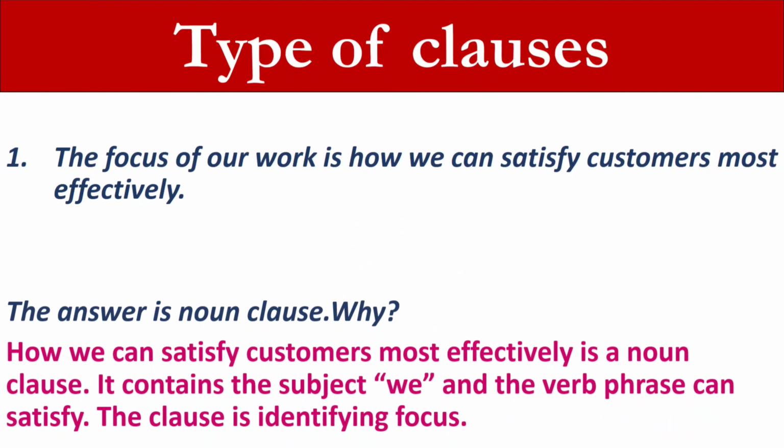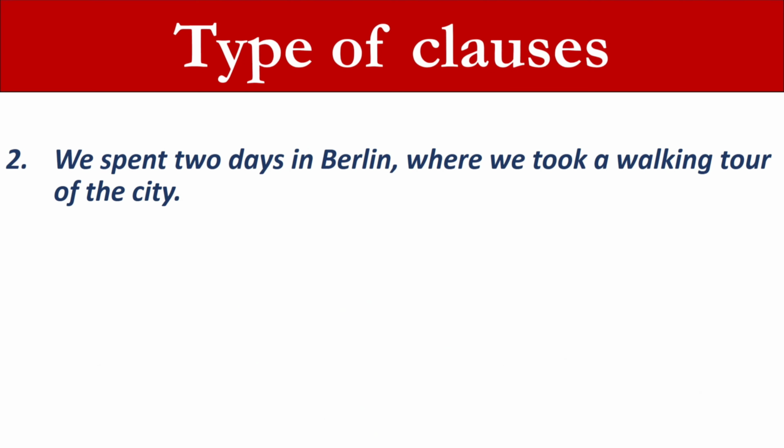The answer is noun clause. Why? How we can satisfy customers most effectively is a noun clause. It contains the subject we and the verb phrase can satisfy. The clause is identifying focus. 2. We spent 2 days in Berlin, where we took a walking tour of the city.